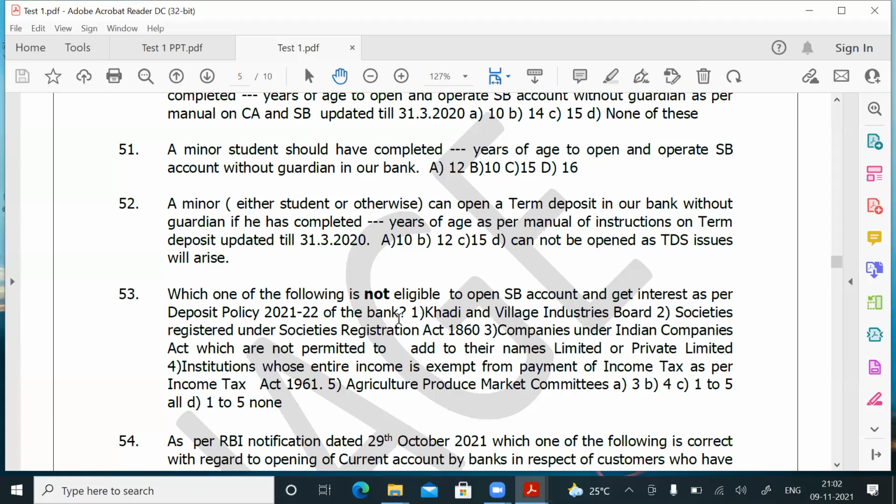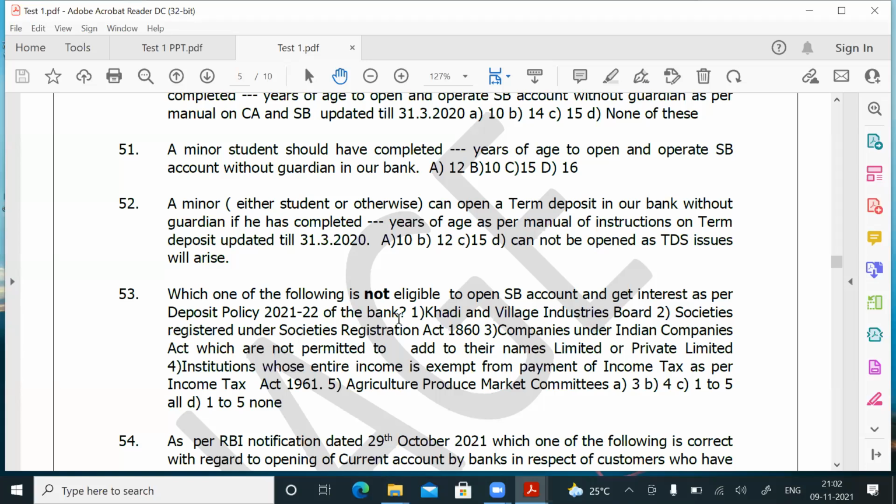Now let us see the options. Option A, 3. Option B, 4. Option C, 1 to 5 all. Option D, 1 to 5 none. You see various options. I explained to you, all the 5 are eligible to open SB account and get interest. Which one of the following is not eligible to open SB account? That is the question. 1 to 5 none, isn't it? All are eligible.